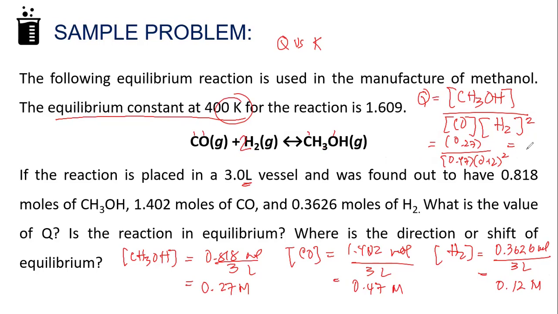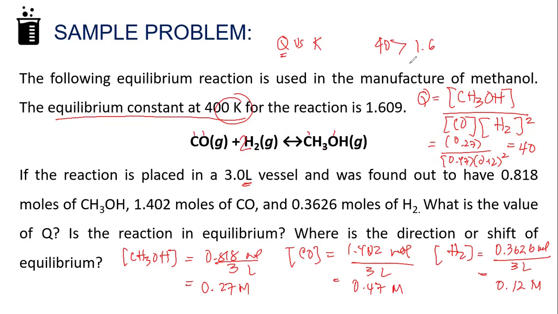Okay, let's check our Q. So we have here 0.47 times 0.12 squared, and then 0.27 divided by that, so the answer is 40. Okay, Q is 40 while K is 1.6. So 40 is very much greater than 1.6. So what does that mean? There is a greater Q.